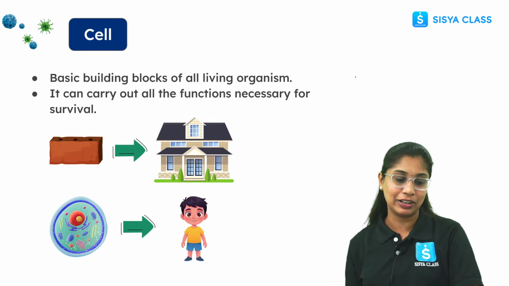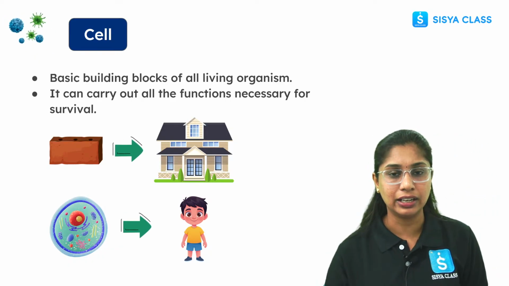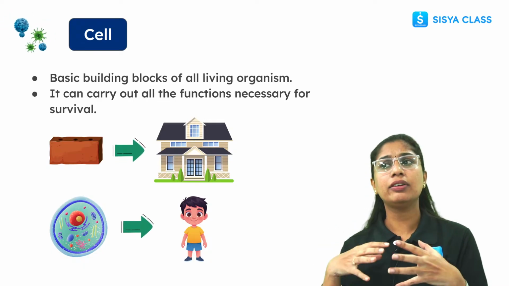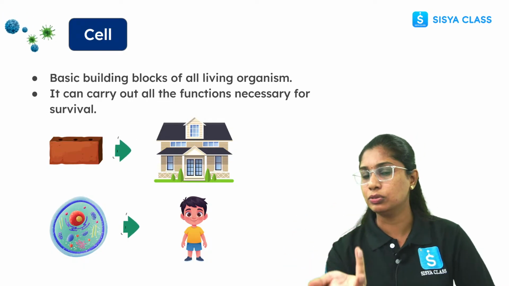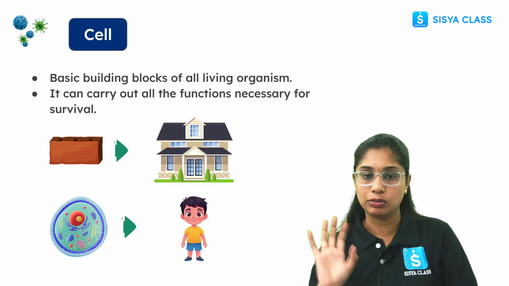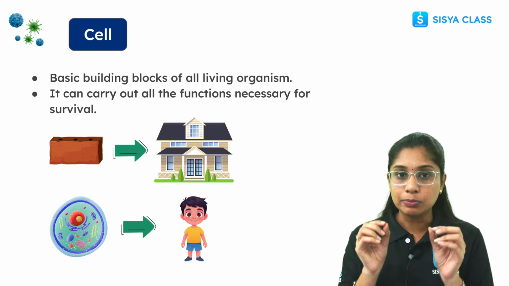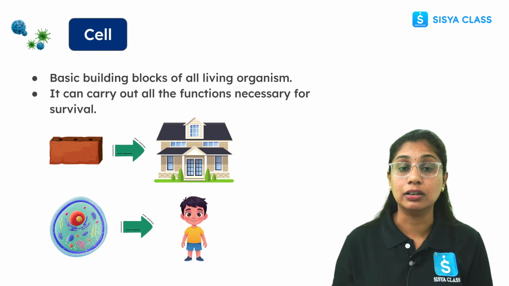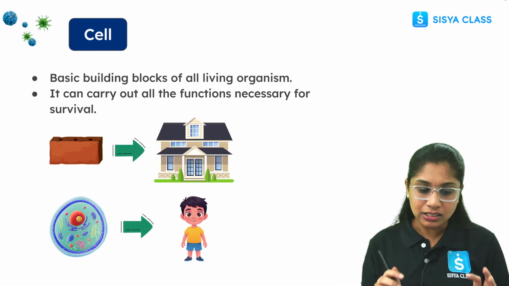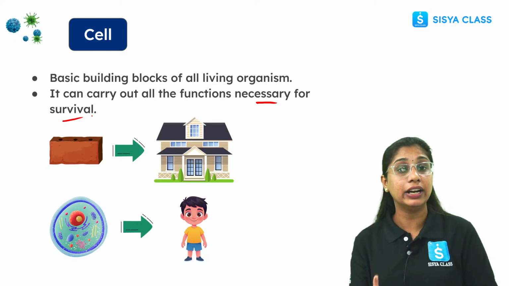Now coming to the cell. What is a cell, everyone? If you consider a house, how do we construct a house? By using a brick. By using bricks, you can form any structure, any house. Similarly, our body is like that. The smallest, basic structural and functional unit is the cell. It carries all the functions necessary for the survival of that organism.